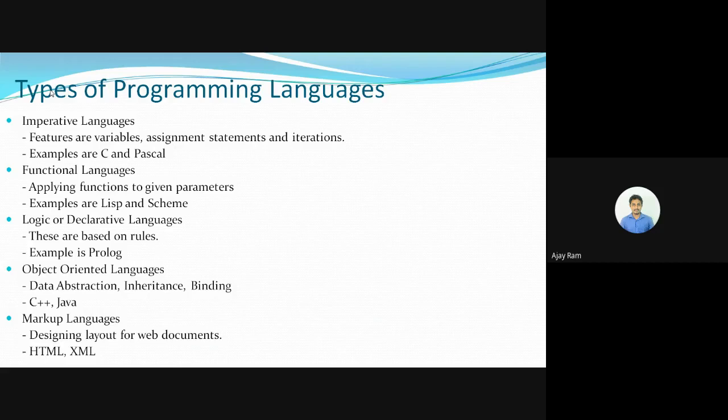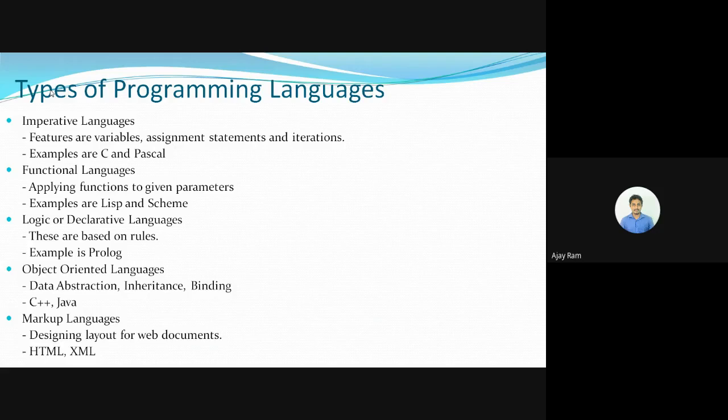Then under functional languages, we do all the computations by means of applying functions. Whenever we need to do a computation, we create a function by giving some parameters, and by means of those parameters, we access the functions. Examples under the functional languages are Lisp and Scheme.